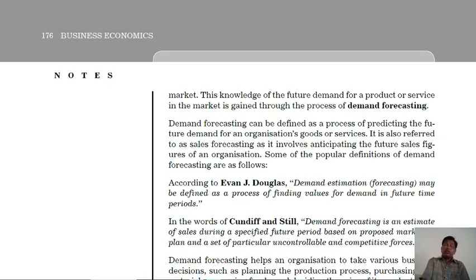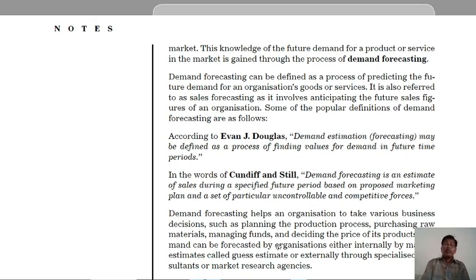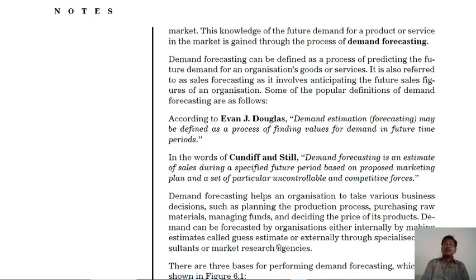This knowledge of the future demand for the product or services in the market is gained through the process of demand forecasting. Demand forecasting can be defined as a process of predicting the future demand for an organization's goods or services.